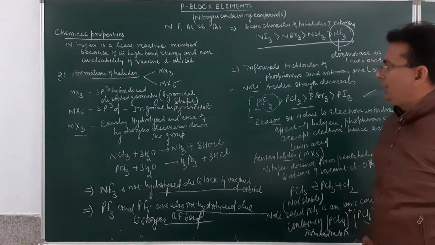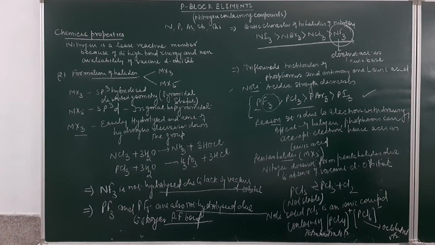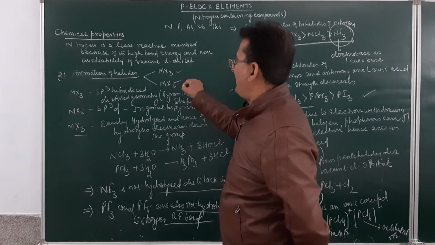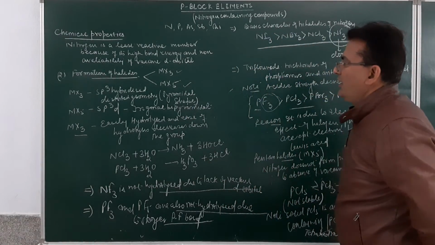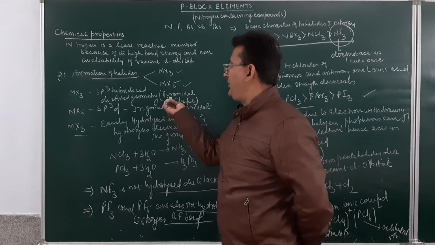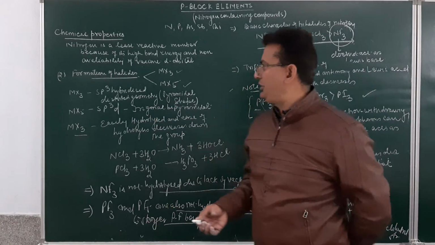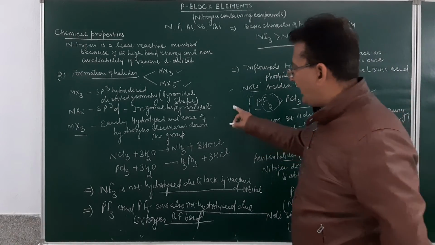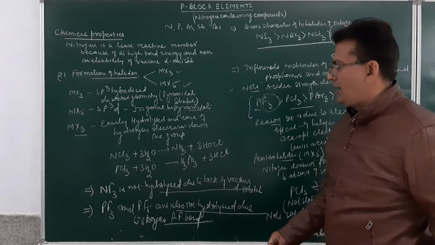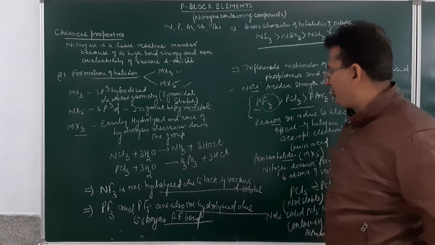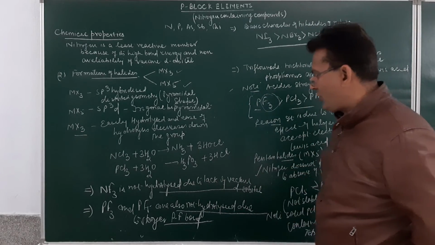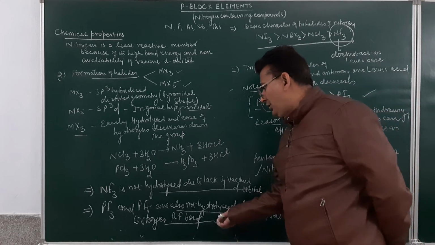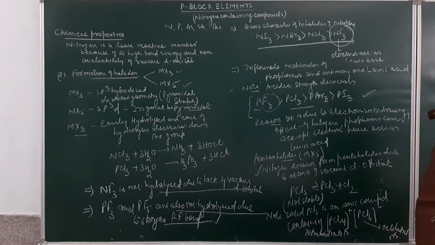So this is how the halides are to be discussed. What type of halide do they form? They form trihalides of the type MX3 and MX5. MX3 are sp3 hybridized with pyramidal shape. MX5 is sp3d hybridized with trigonal bipyramidal geometry. Trihalides get easily hydrolyzed. NF3 is not hydrolyzed due to the lack of vacant d orbital. PF3 and PF5 are also not hydrolyzed due to the stronger phosphorus fluorine bond.